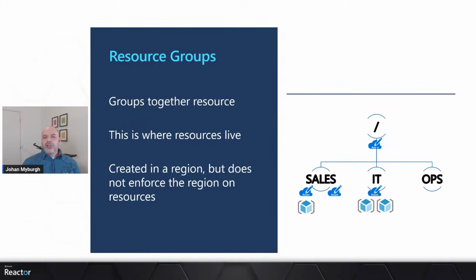You might be thinking, gosh, that's a bit weird. That's a bit strange. Why are we creating a resource group in a region, but I can place the resources in any region that are part of that resource group? Well, we really just need to understand the region as a placeholder. When we create the resource group, it's essentially going to prompt me for the location. But as I said, it doesn't force you to place the resources in a specific region.